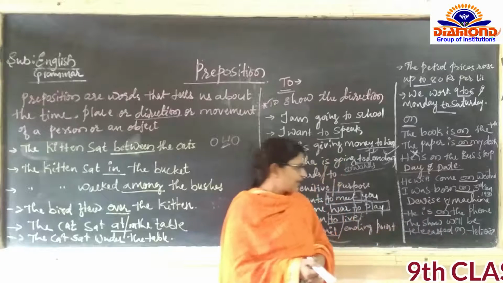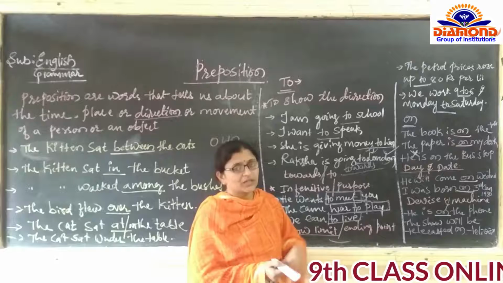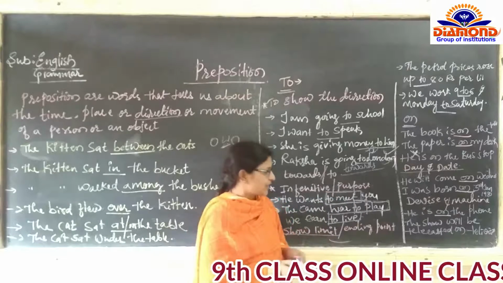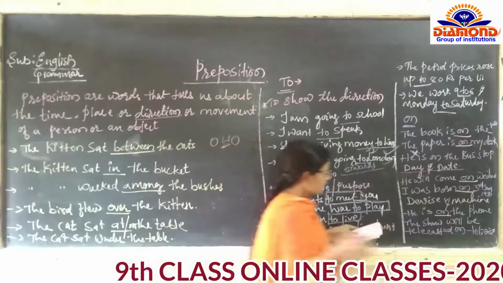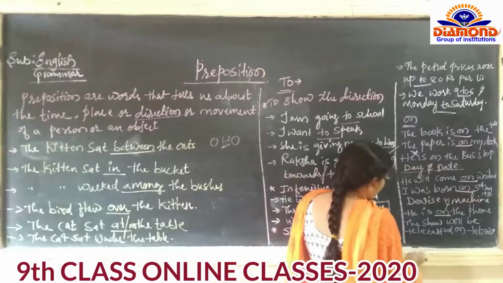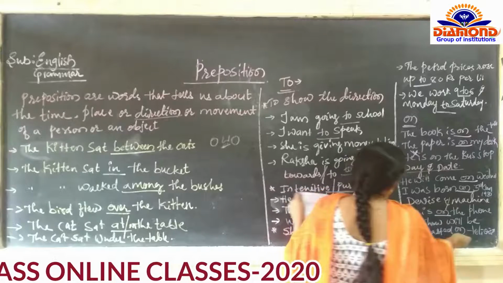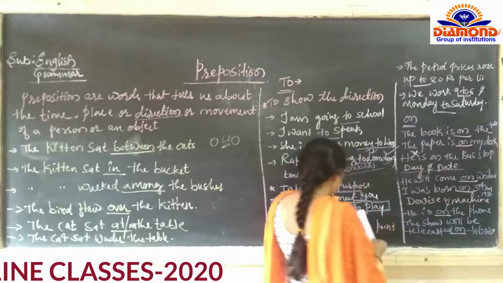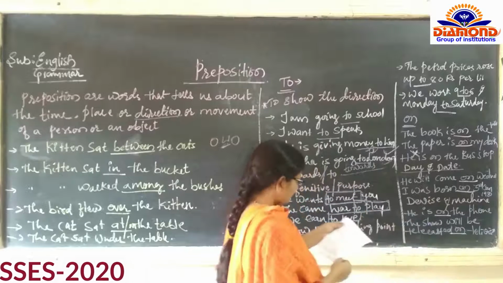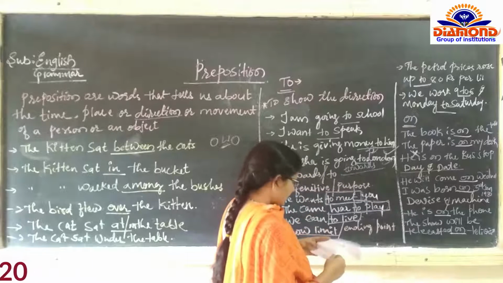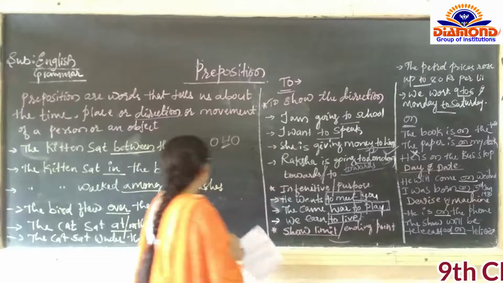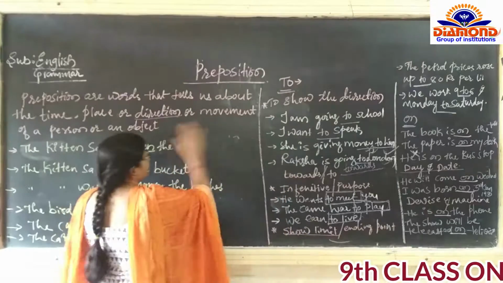The serial will be telecasted on television. Television के ऊपर telecast कर रहे हैं serial. The show will be telecasted on television.